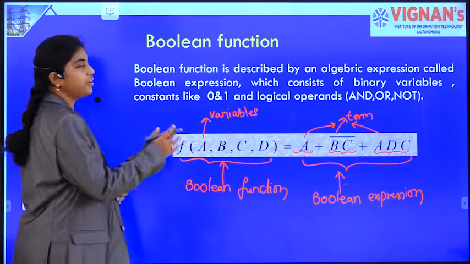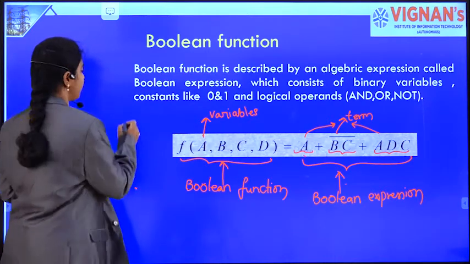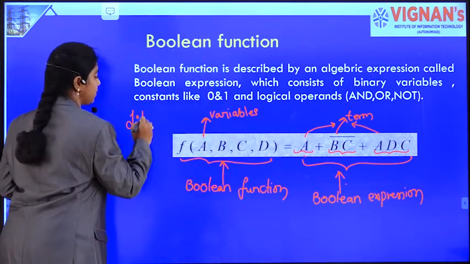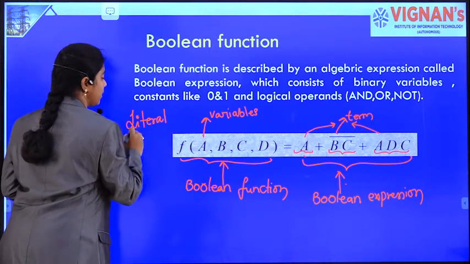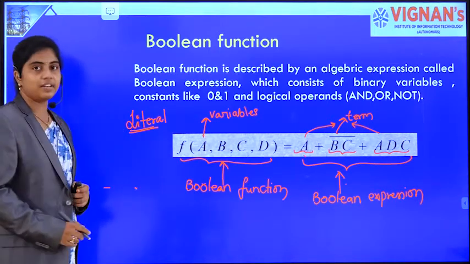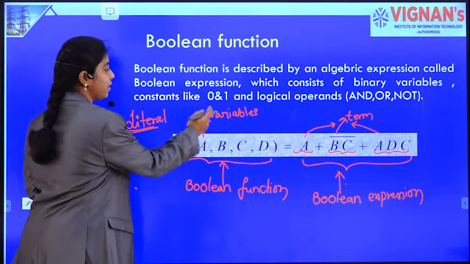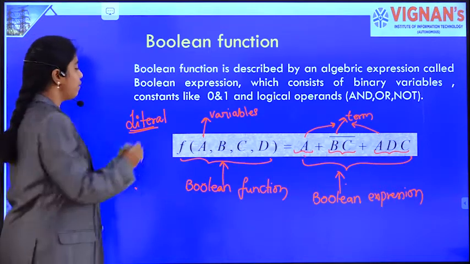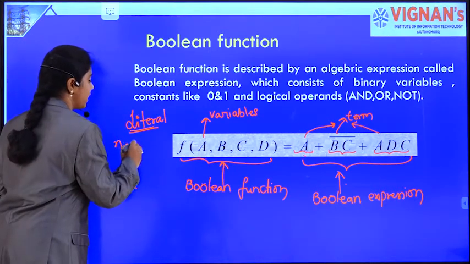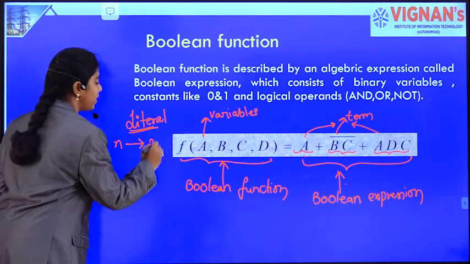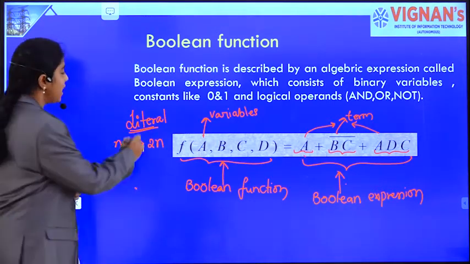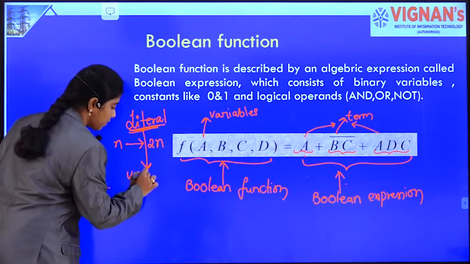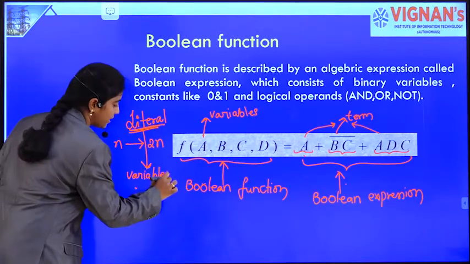Okay. Now we introduce another term called literal. So what is a literal? When your function has four variables, or let's generalize it to n variables, then you are going to have 2n literals. A literal is a variable or its complement.